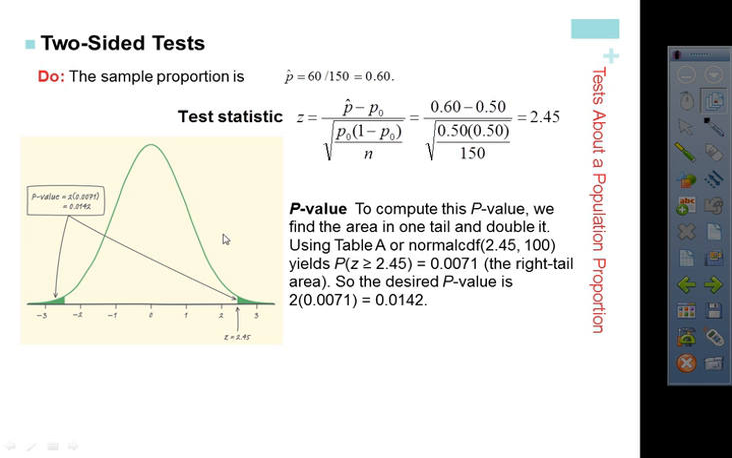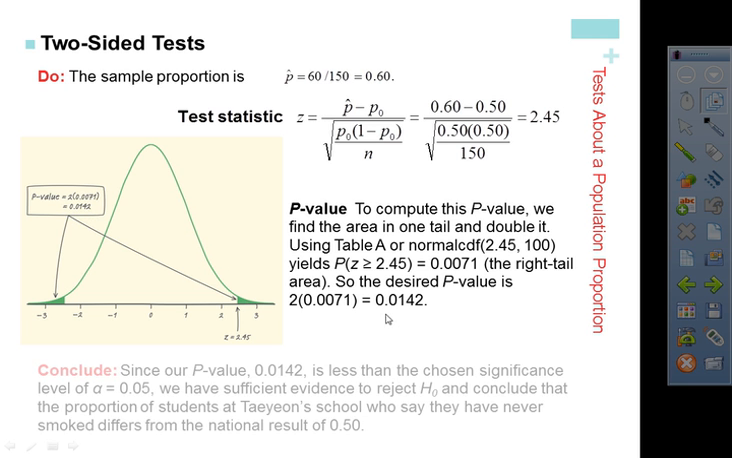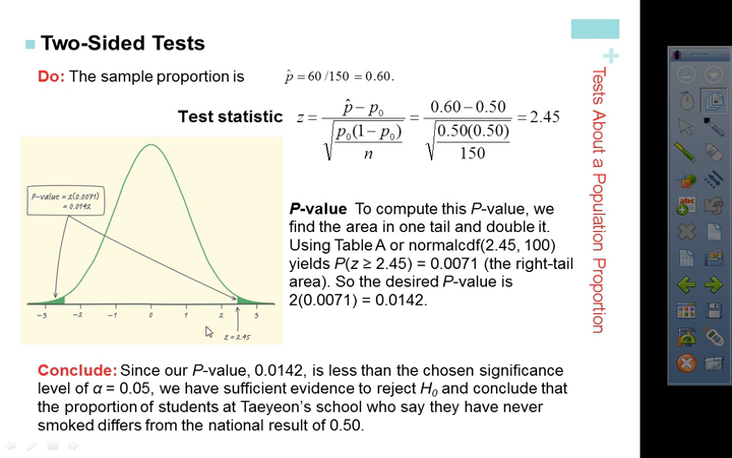Again, you can do that using the normal CDF. But because it's a two-tailed test, you have to double to get the p-value. So the actual p-value here is 0.0142, which is still going to be less than my alpha. My alpha is 0.05. So since our p-value, 0.0142, is less than the chosen significance level of 0.05, we have sufficient evidence to reject the null and conclude that the proportion of students at Taeyeon's school who say they have never smoked differs from the national result of 50%. We just have to tell that it differs, and we have evidence to prove that it is different.